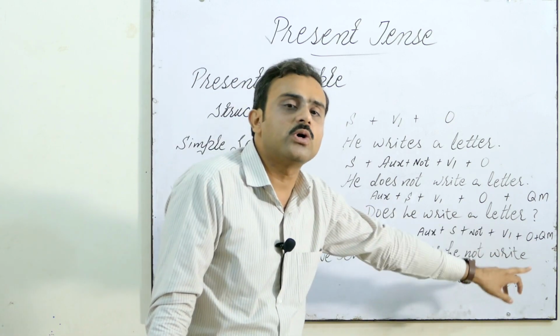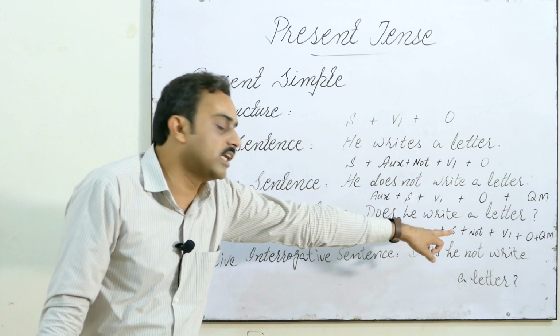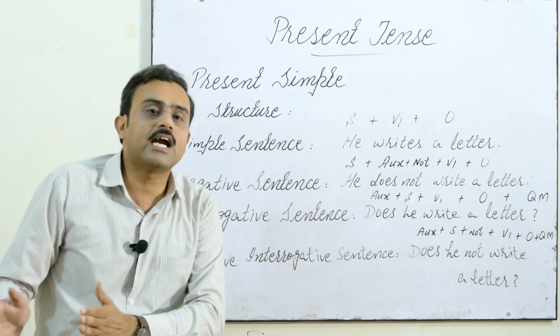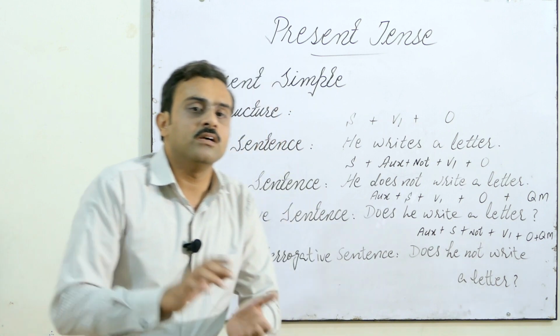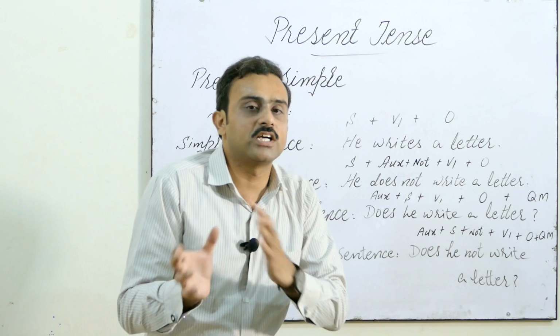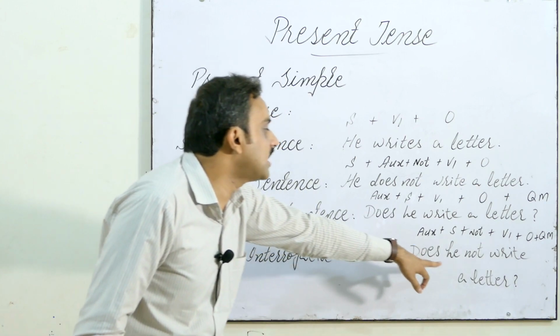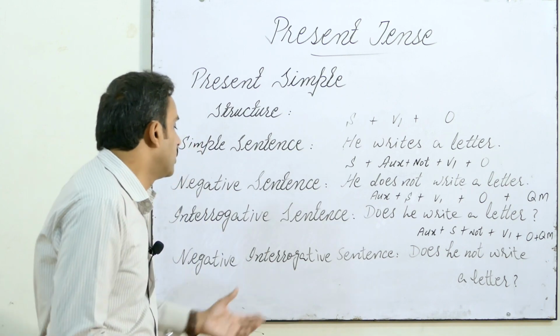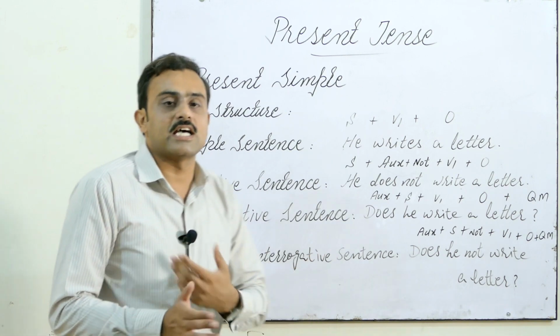That's why we don't add s or es with the first form of verb, and then object, and at the end a question mark to show that this statement is related to a question. So, does he not write a letter? This is the structure of your negative interrogative sentences.